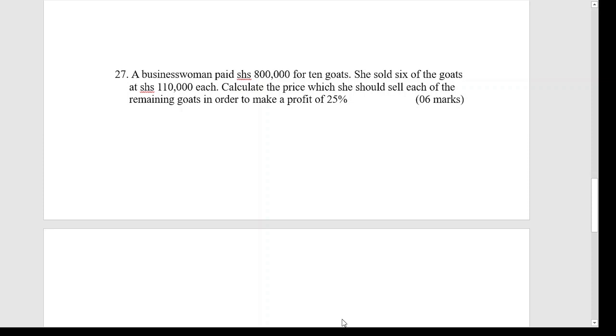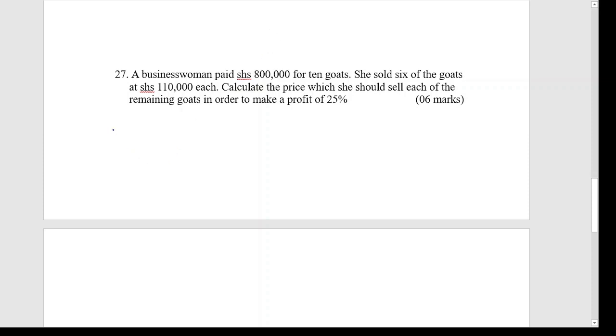Calculate the price at which she should sell each of the remaining goats in order to make a total profit of 25%. As we are reading through this, it is very easy to understand. We are looking at percentage increase, decrease, and so on.